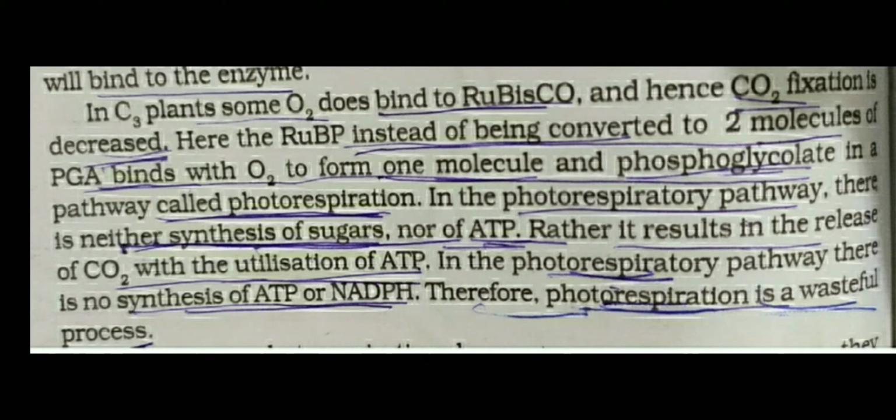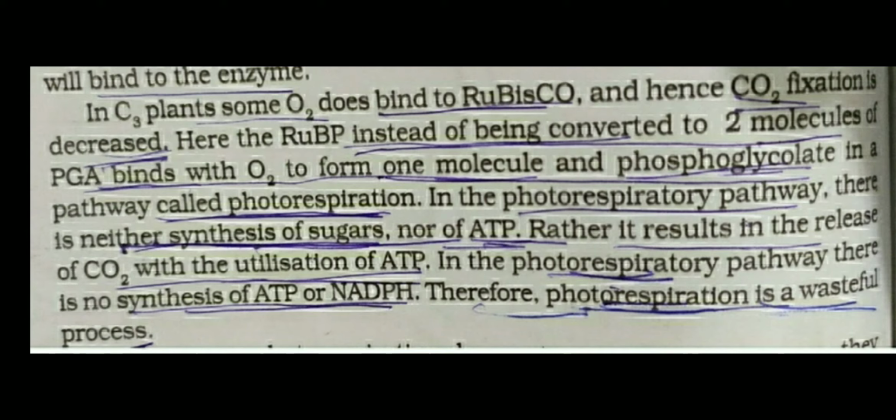Due to the decreased CO2 fixation, one molecule of PGA will not form. Instead, a phosphoglycolate molecule will form. In C3, two molecules of PGA are formed, but in this pathway one PGA molecule and one phosphoglycolate molecule are formed. So this process is photorespiration.